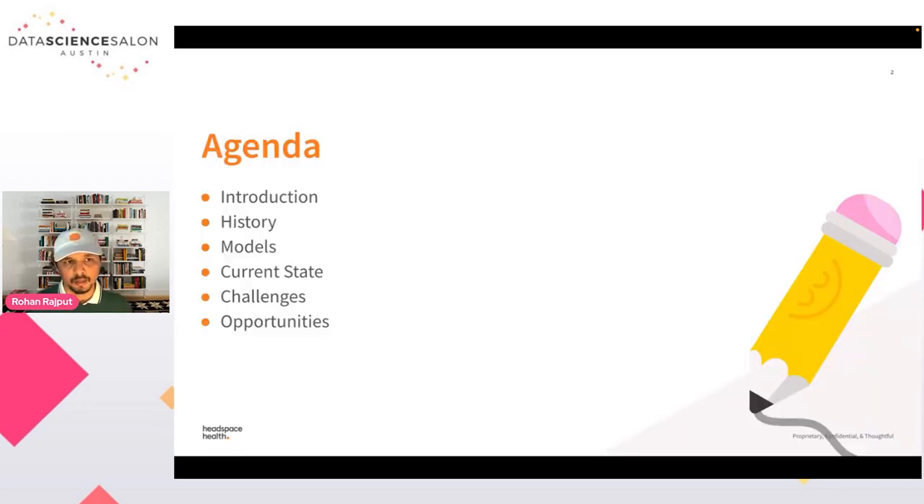So this will be our agenda. We'll talk about the introduction, history of Headspace, history of different models, the current state of the project, different challenges and opportunities.